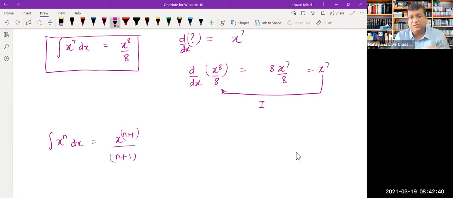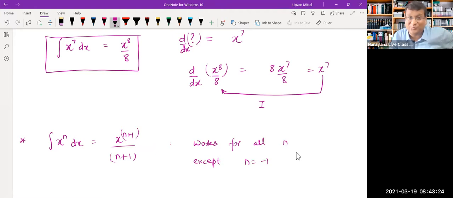But there is one little bit of problem. In differentiation we did not have this problem, but integration will have a problem, because in integration this n plus 1 is coming in the denominator, and you know that the denominator should never really go to 0, at least in physics, because if the denominator goes to 0, then things will go to infinity, and infinity is where things get ugly, and we avoid that. So this formula is very nice. It will work everywhere except for n equal to minus 1. n plus 1 should not be 0. So it works for all n except n equal to minus 1.